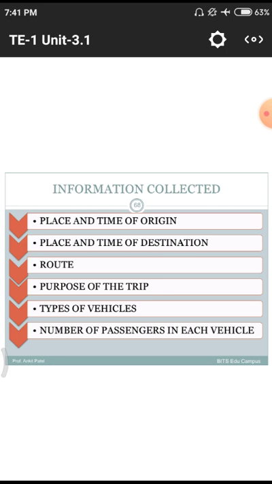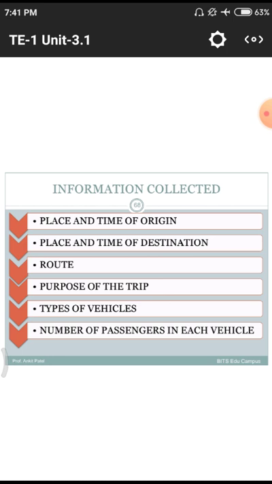Social purpose means some friends are going on different trips for enjoying. That comes under social purpose. Commercial purpose means a few industrial people are going on trips for their factories, and others are giving incentives in terms of their journeys, so that they have to simply move. All those come under the purpose of the trips.